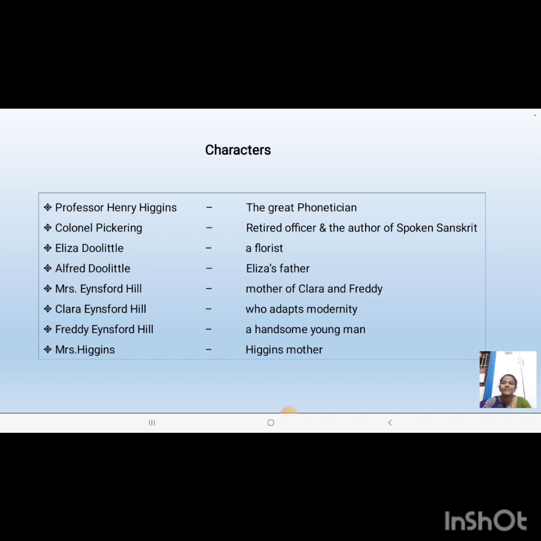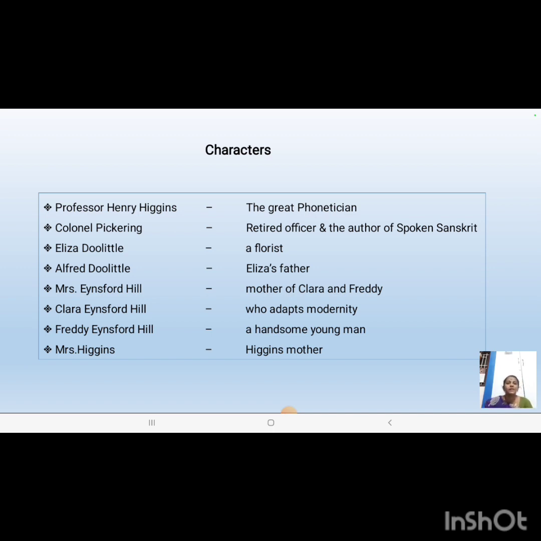Professor Henry Higgins, he's a great phonetician who can pinpoint people from their slang and their pronunciation. Pinpoint means identifying which area they belong to. We can guess people, like Madurai people and Chennai people, in the same way we are able to identify people with their slang. But he is a great phonetician. Let's see what he does.